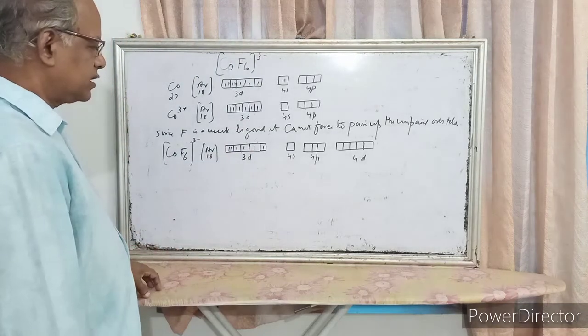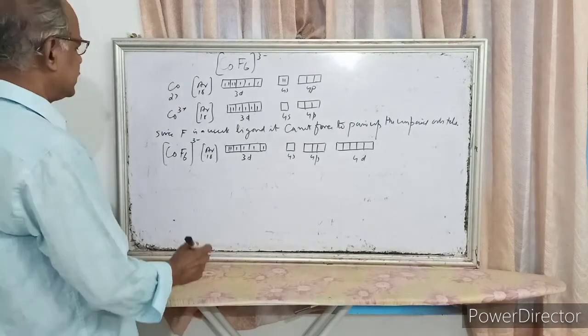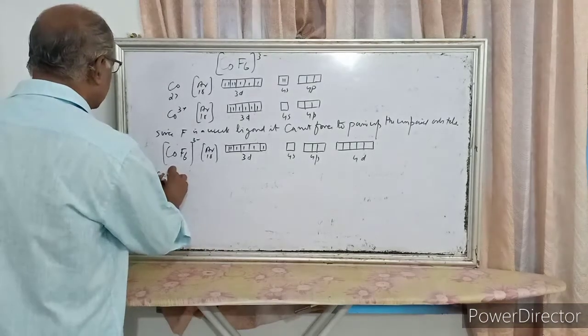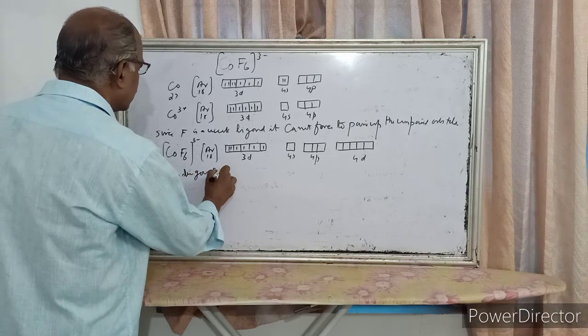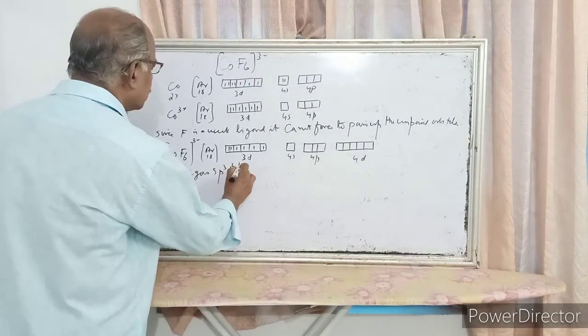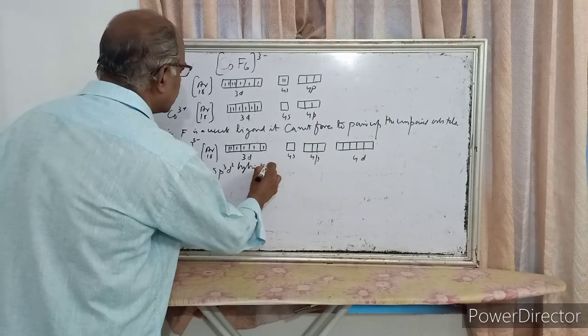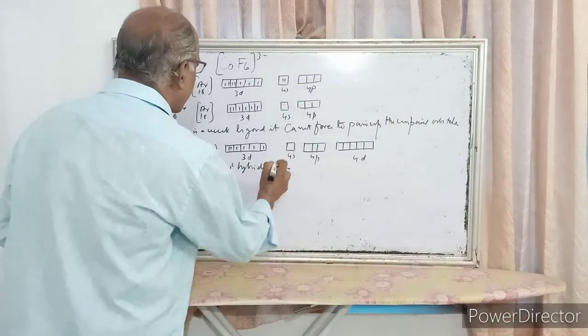So it undergoes sp3d2 hybridization. So cobalt undergoes sp3d2 hybridization.